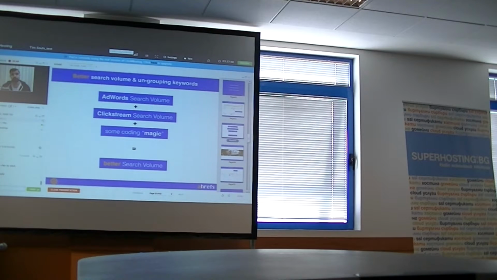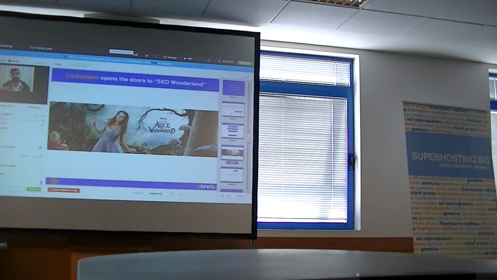We know this because of Clickstream, because we take the data that comes from Google AdWords and we use it as our base data, but then we compare it, we model it against what we know from Clickstream, we apply some coding magic. I'm not really good at this stuff because I'm not too technical, but what we get at the end is better search volume, and you can see this in multiple examples that I have already showed you.